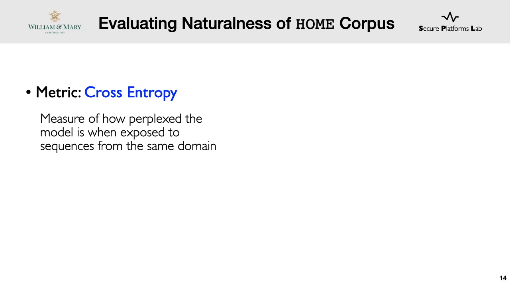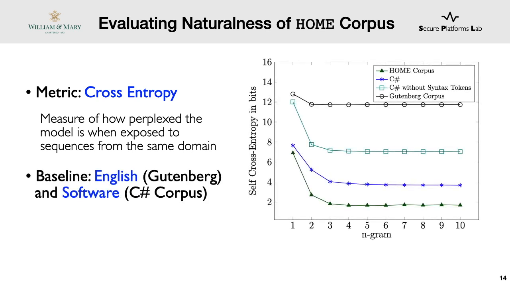We use a popular metric known as cross-entropy, which measures how perplexed the model is when exposed to the sequence from the same domain. We compared cross-entropy relative to English language corpus and programming language corpus. As you can see, the home corpus follows the same pattern in that the 1 gram model has high cross-entropy and it goes on decreasing after that.